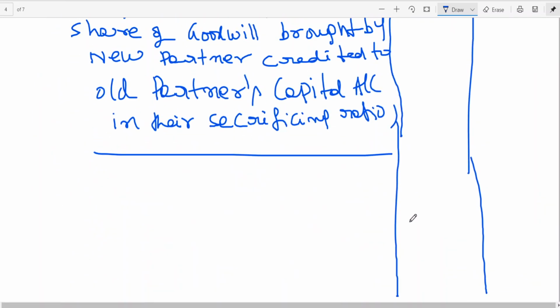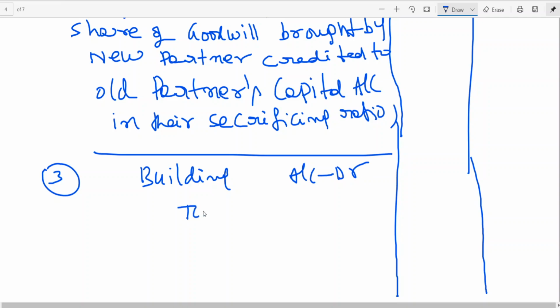So third entry, here I am writing building account debit. I told you some authors use P&L adjustment, but in my view, unless and until the question asks you to open P&L adjustment, don't open it.